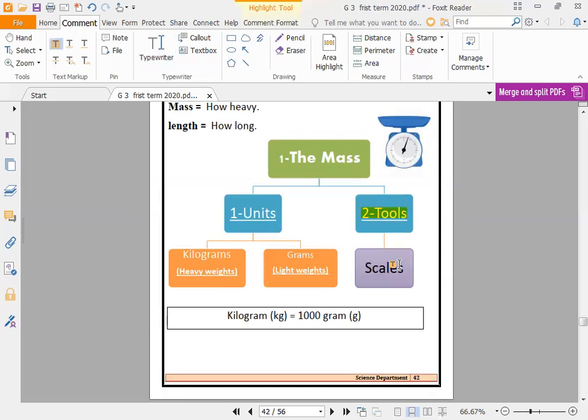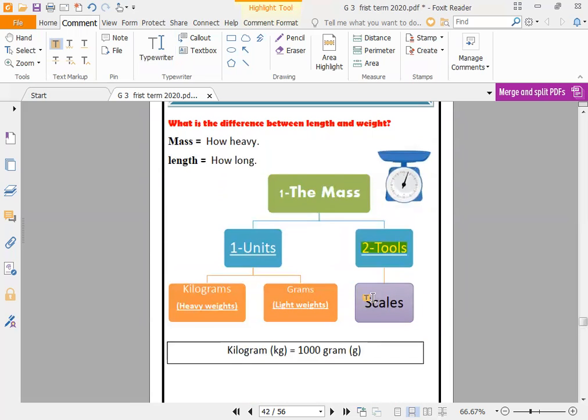What are the tools? Number one is called a scale. It's called what? Scales. You know this photo at the shops, right? You see it in the supermarket. If you want to buy some cheese, you will go to the supermarket and say, I want 10 pounds of cheese. What will he do?